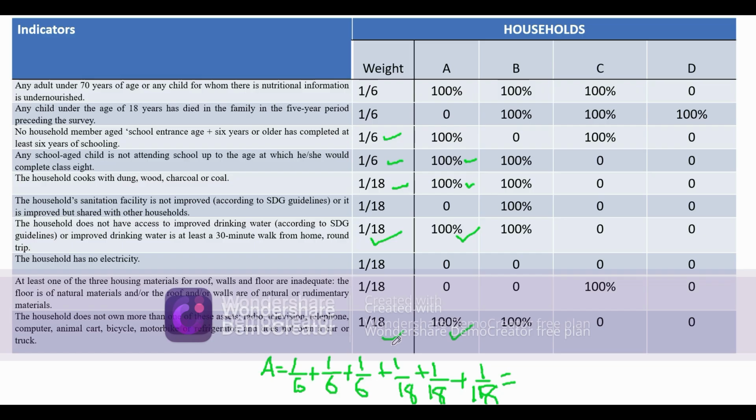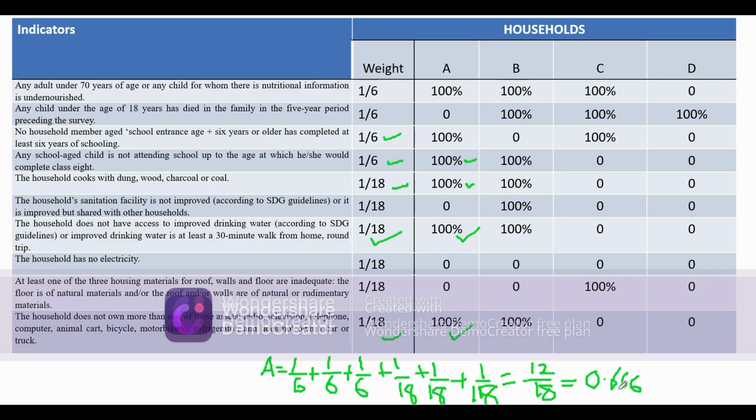So we have to simplify this. If you simplify this, you'll get 12 by 18. Then simplifying this further, we get 0.666.